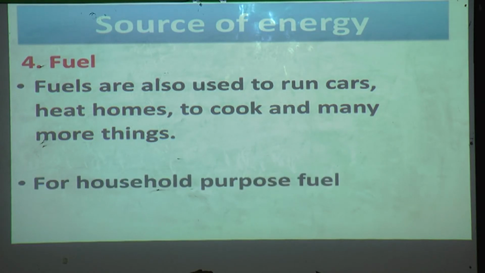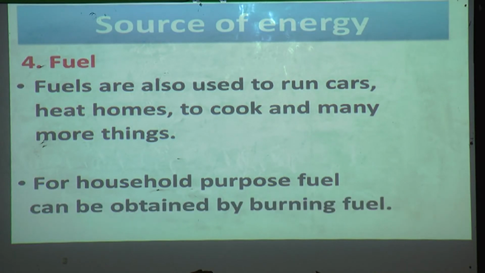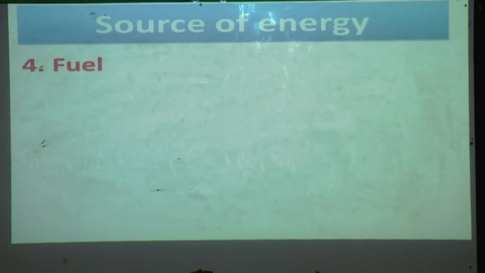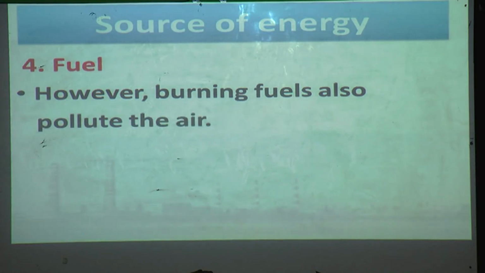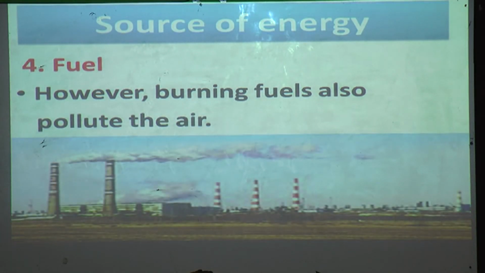For household purposes, energy can be obtained by burning fuel. It means to cook food we have to burn fuel. However, burning fuel also pollutes the air. Yes, because we are burning the fuel, pollution can occur.